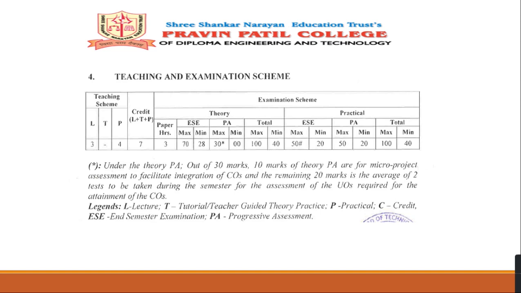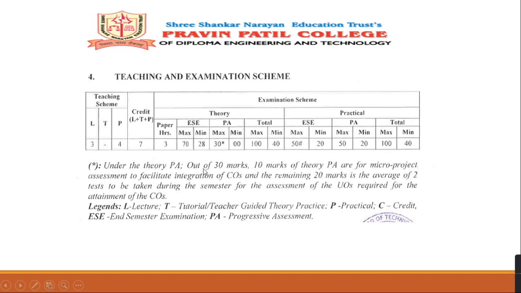And the end semester practical exam, the external practical, means you have an external examiner, is for 50 marks, and the practical progressive assessment in manual marks is 50 marks. Minimum you should get 20 marks, and total 100 marks. So total 200 marks are for this Java subject.